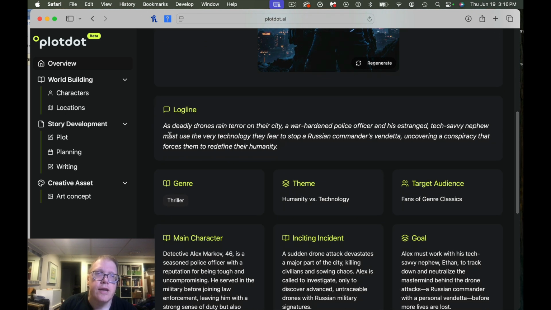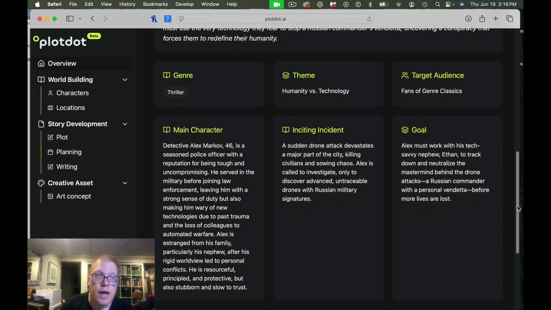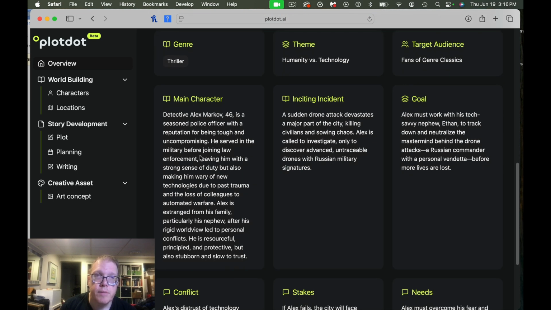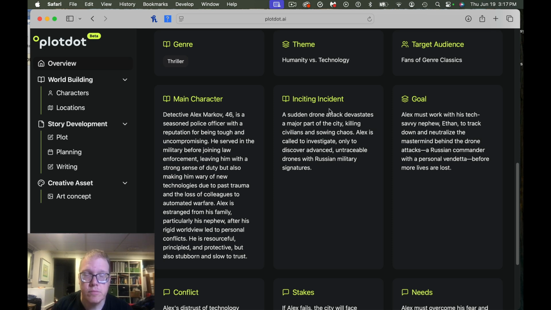So the log line, as deadly drones rain down on their city, a war horde. If we look at the log line first, you can read it here, which is pretty similar to the log line I had. It just repeats everything. So it's a genre, humanity versus technology, fans of genre classics. So it goes through the main character, the inciting incident. The inciting incident is actually a little different than what I initially put in. And let's take a look at the character.